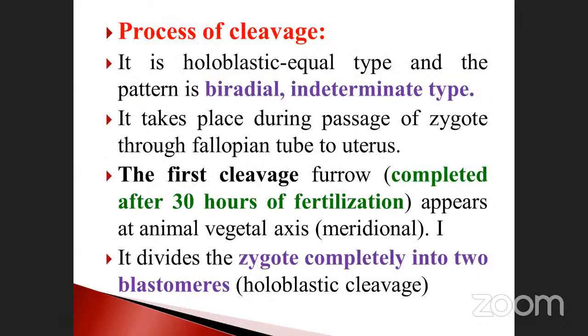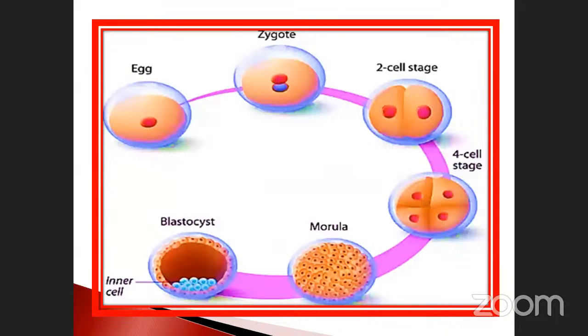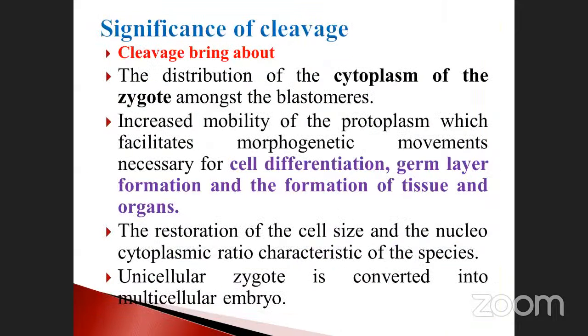Then the process of cleavage, already told you, is biradial in nature. About 30 hours after fertilization, the first cleavage starts. The zygote, a single cell, is converted into a multicellular organism called the embryo. After the second division, there are 4 cells; after the third division, 8 cells, called blastomeres. Then the fourth division gives 16 cells, called the morula. After the morula, 32 to 64 cells form the blastula, blastocyst.